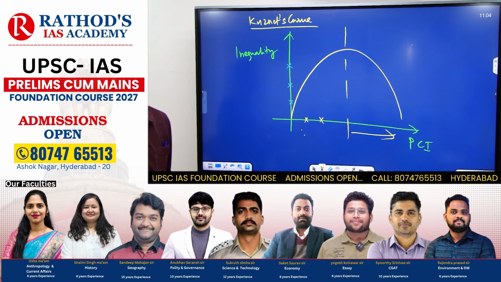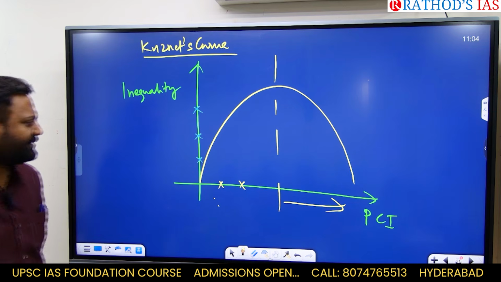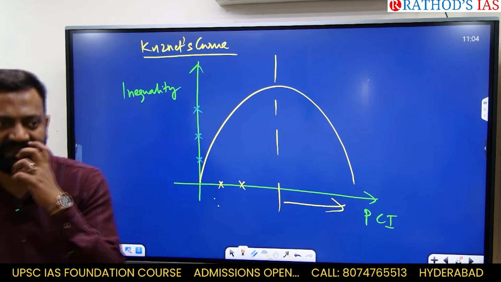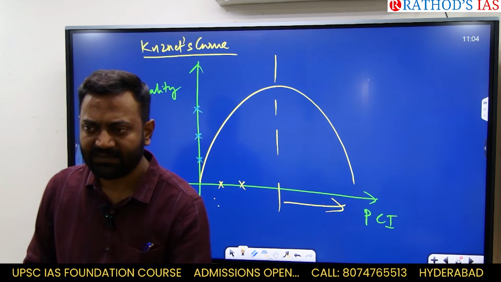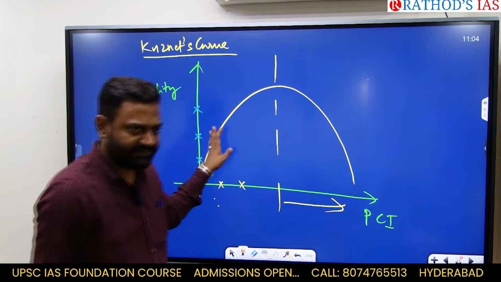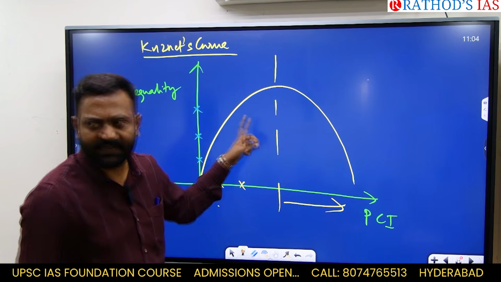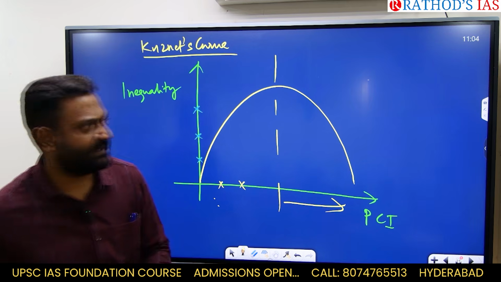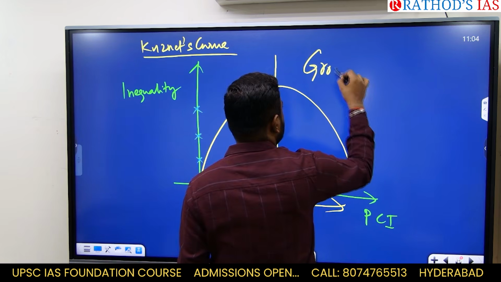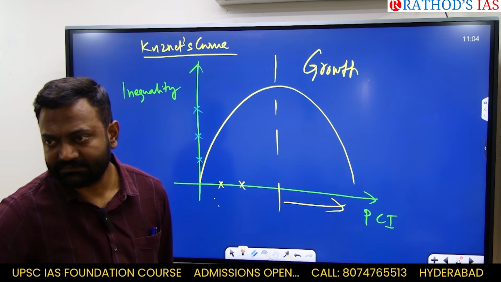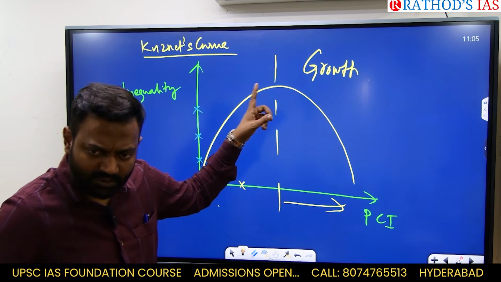Inverted bell-shaped curve, right? It failed, not to the extent that was thought, that if we make a bunch of people very wealthy, their wealth will trickle down and make an equal society. That has not happened. This is the Kuznets curve. And the failure of the Kuznets curve tells you a very important thing: growth may not lead to development. Are you understanding this? Growth may not lead to development.